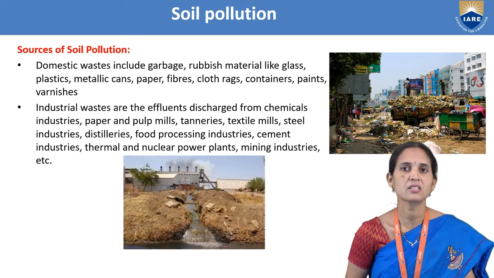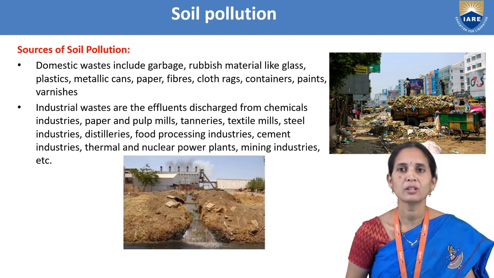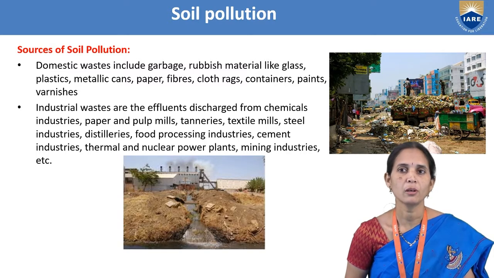From all these industries, the effluents are discharged, and that leads to soil pollution. Domestic waste like garbage, which we throw on the soil, also leads to soil pollution. In this diagram we can see the domestic waste, garbage and the industries.